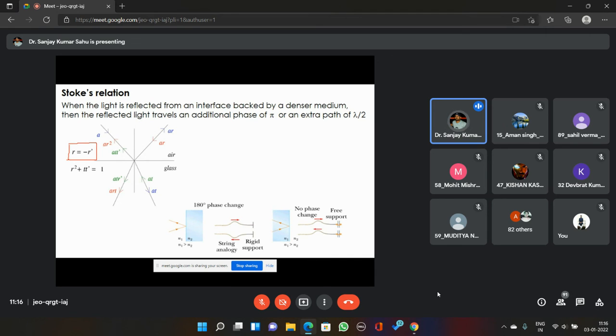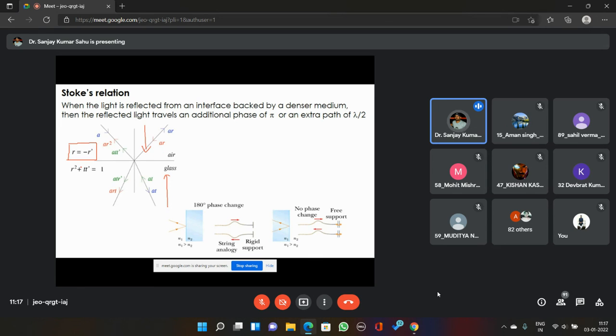Okay, the only thing is that they will have a relation of opposite phase. The magnitude is going to remain the same. The reflection coefficient of this interface when you are traveling from glass to air, and the reflection coefficient of this interface when you are traveling from air to glass, do have similar magnitude, but their phase is different. For rarer to denser medium, from air to glass, we will have a phase difference of pi, but from denser to rarer medium, there will be no phase difference.